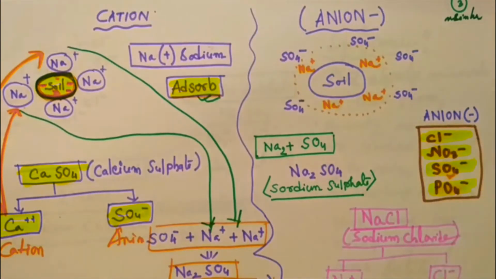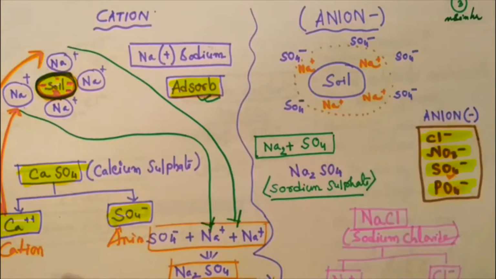Now, what is the method of anion exchange? Basically, the cation and anion methods are the same, but there is a basic difference between them. Anion exchange occurs after the cation exchange.